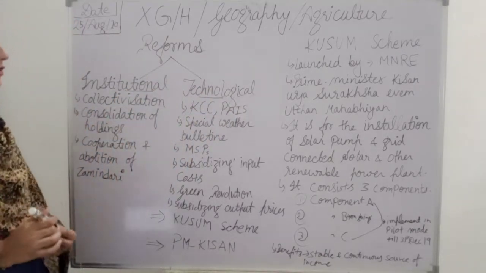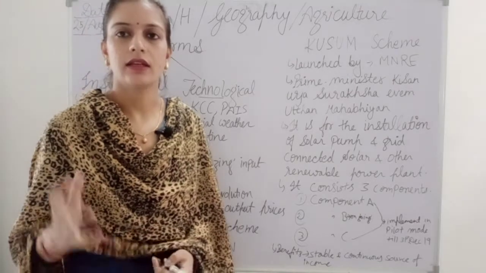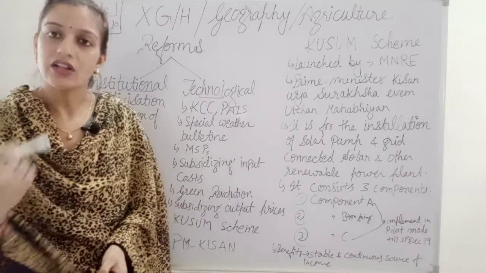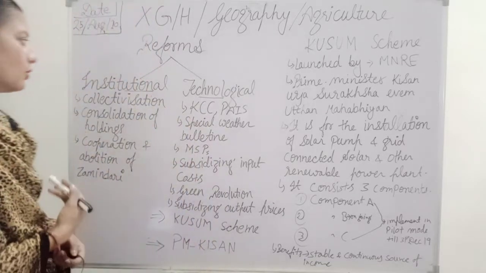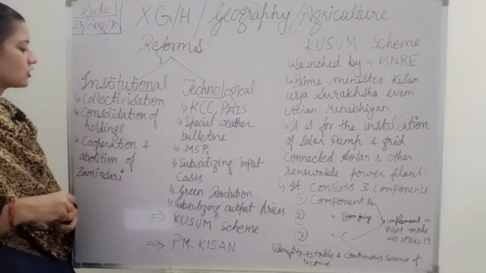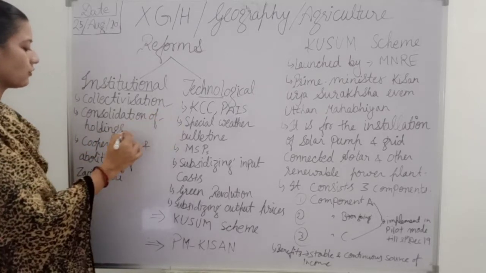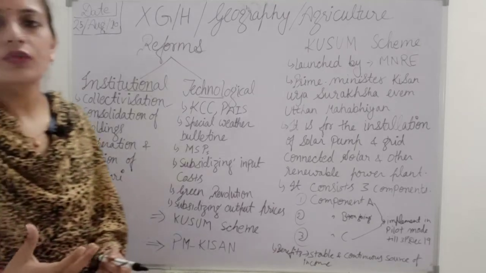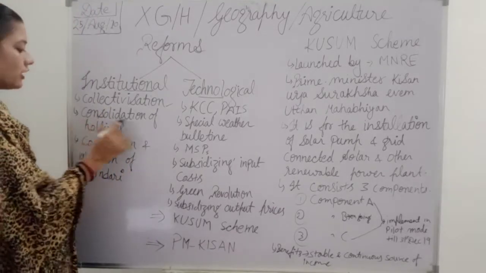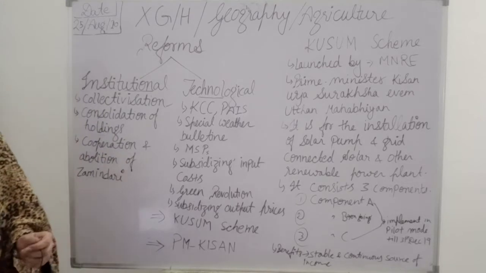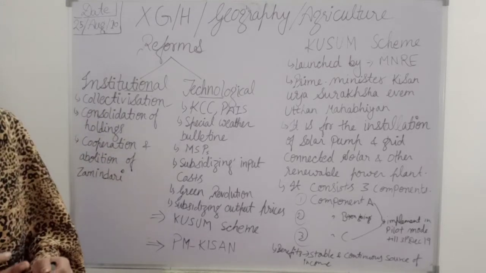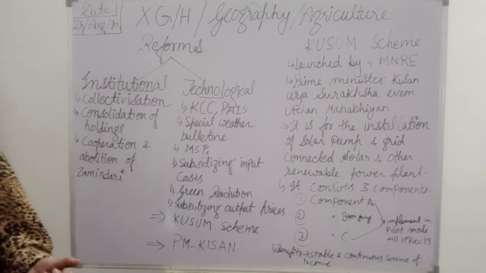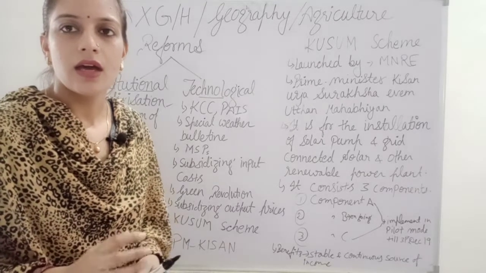In the institutional reform, for better understanding, it is a reform which took place just after the British rule. In this, collectivization is there, and the consolidation of the holdings. Collectivization means the redistribution of the land, and consolidation of the holdings means bringing together the scattered land of different farmers to form a single holding.